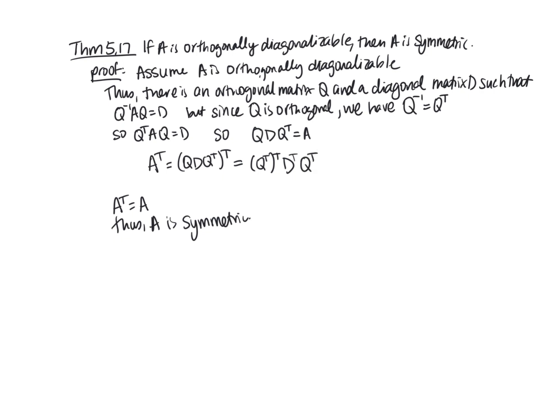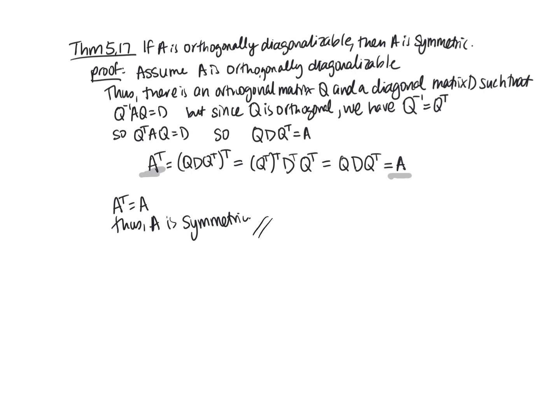And so that gives me what? Well, Q transpose just gets back to Q. D transpose is just D because it's a diagonal matrix. And then Q transpose I can just write as Q transpose. And what is that? Well, that's equal to A. So I end up with A transpose equals A, thus A is symmetric. And that's the end of our proof.